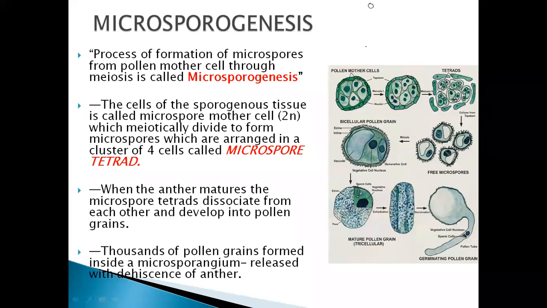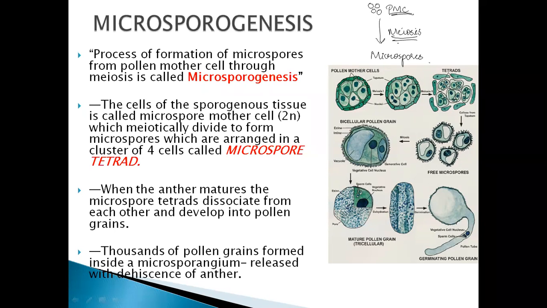Here, these are the pollen mother cells, PMC. To form the microspore, some cells have to undergo meiosis. Yes or no? And the cells which undergo meiosis are nothing but the pollen mother cells. They undergo meiosis to form microspores, which are also called pollens.